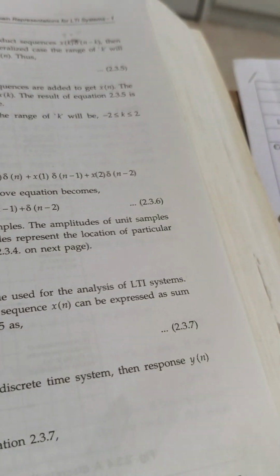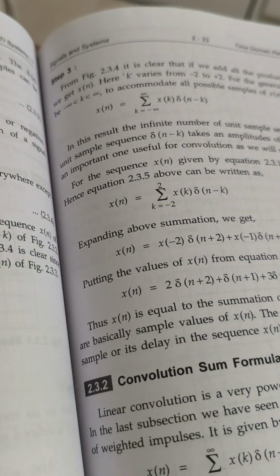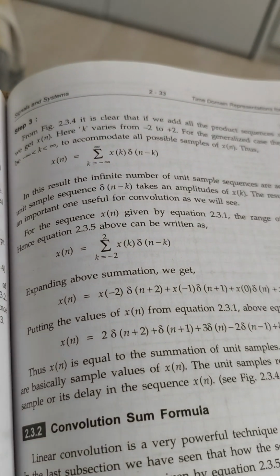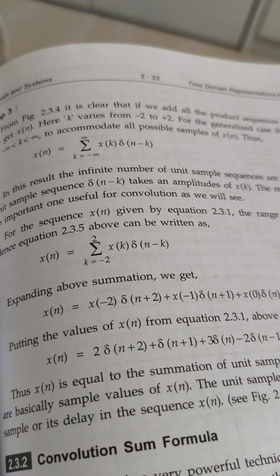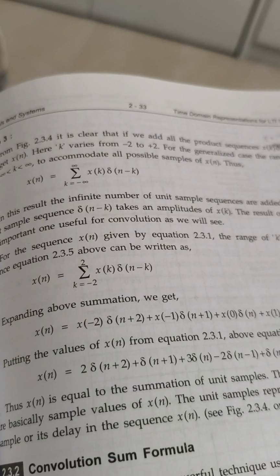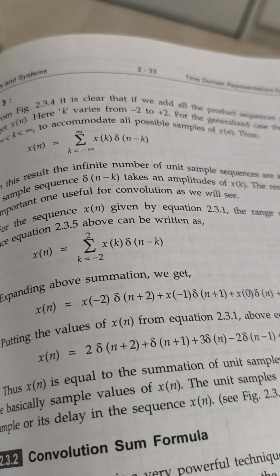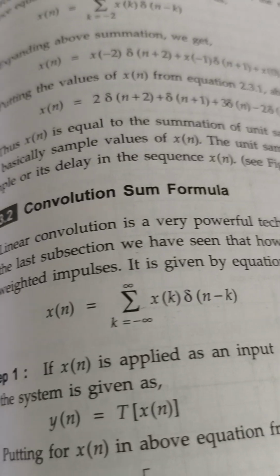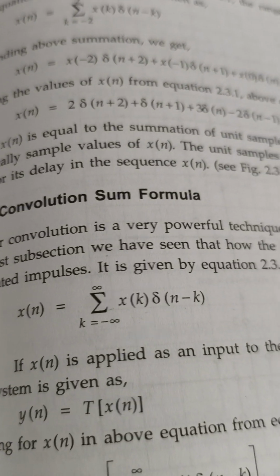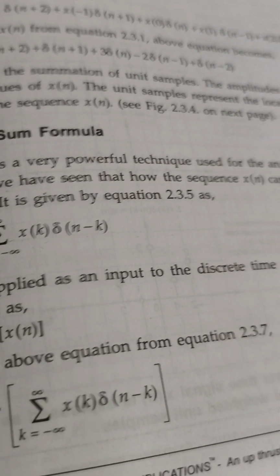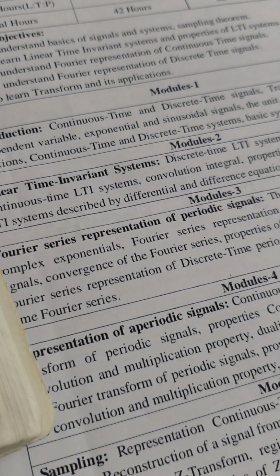Here in the book he has given the equation for convolution sum as x of n, summation of k equal to minus infinity to plus infinity x of k. Okay, no problem. This is the equation.